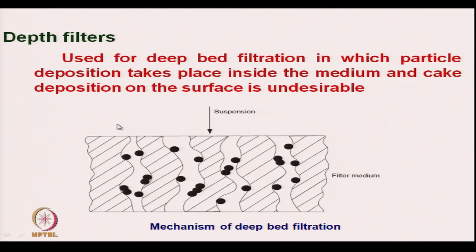and in case of depth filtration it is used for deep bed filtration. So, this is deep bed filtration in which particle deposition takes place inside the medium and cake deposition on the surface is undesirable. Okay. So, the cake deposition will not be there, only the particles will be deposited inside the structure.